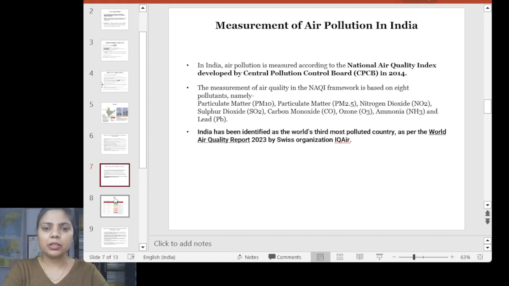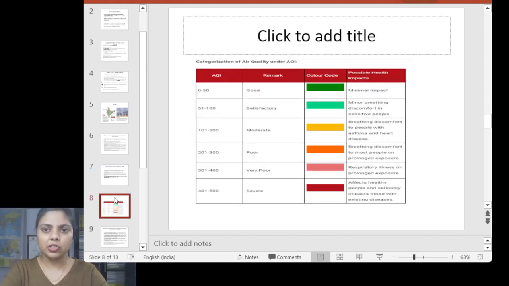And apart from that, I have given this picture also. So the UPSC question was there. I think it's in mains also. You can use this in mains also, like the air quality indexes which we are using. This color coding, which color indicates what, has been asked in PCS also. So you guys can go through it.